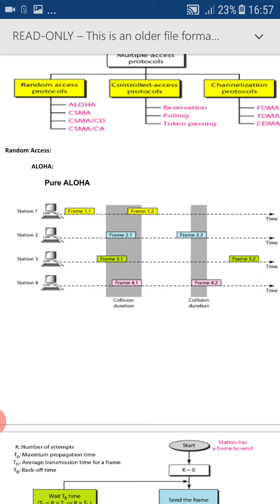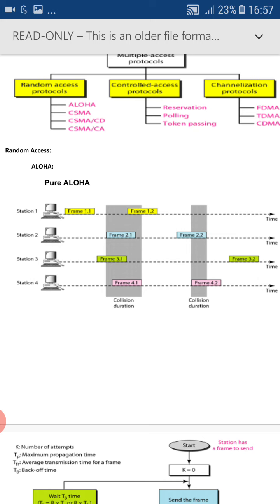The random access is also known as contention system because there are occurrences of collision or conflict in the system. Hence the name contention system. The earliest random access protocol was the Aloha protocol. Aloha protocol was designed for wireless radio LAN, but the protocol also works on a shared medium. There is a problem with the shared medium. When multiple devices access the same medium simultaneously, then a collision occurs.